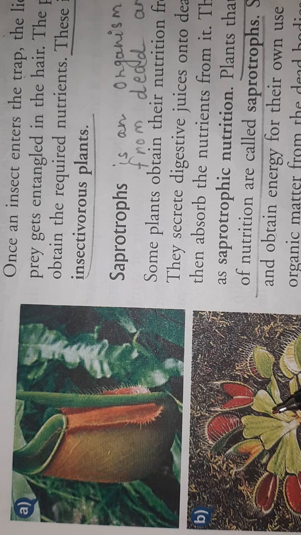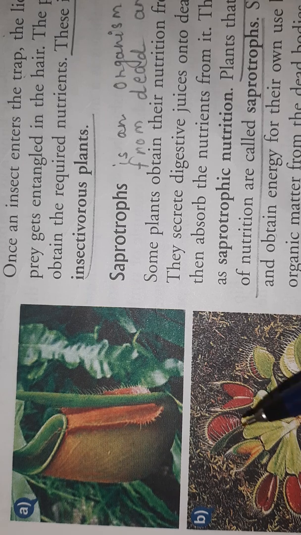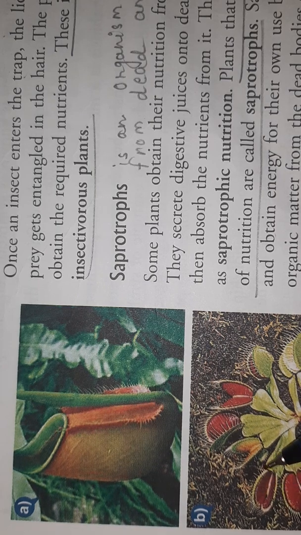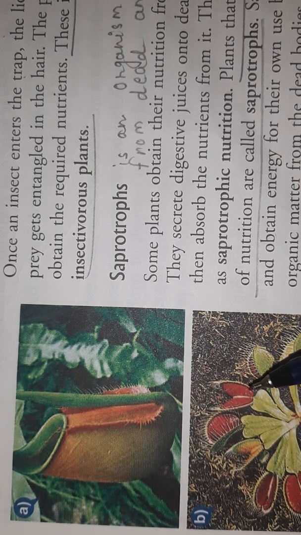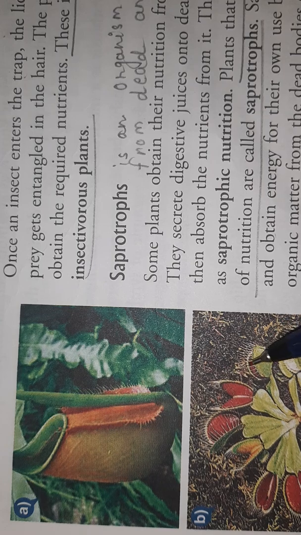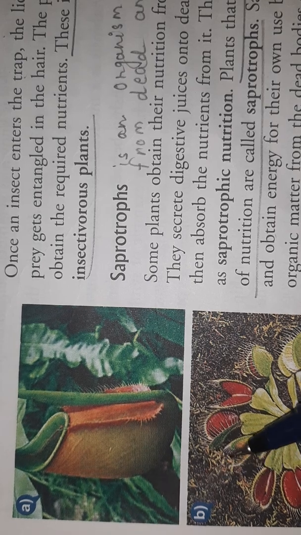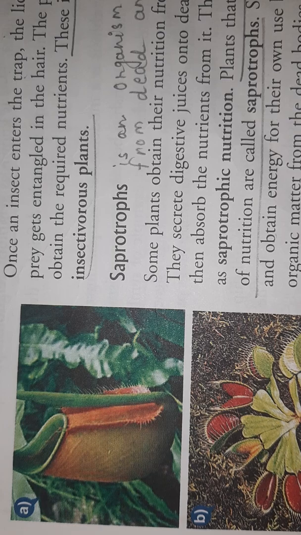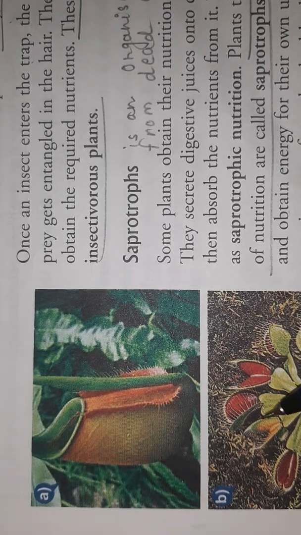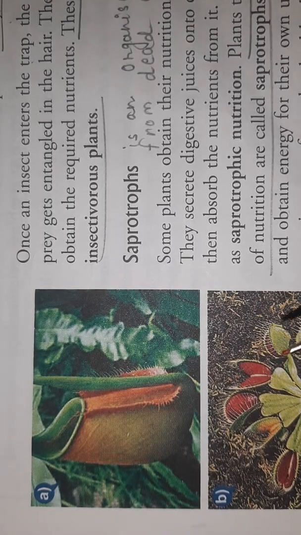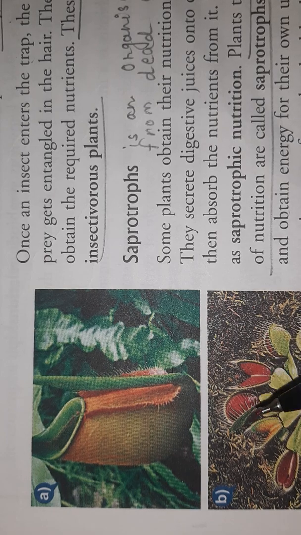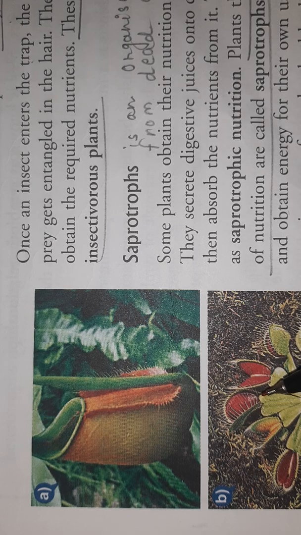So what happened? Because of that, the leaves of these plants are modified into a trap. This you are seeing is a trap, modified with a hairy wall, these small hair-like structures. When any insect enters this trap, this lid used to get closed, and the prey, that insect, gets entangled in the hair.